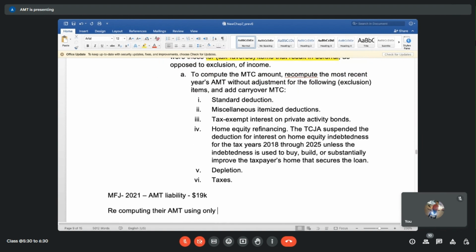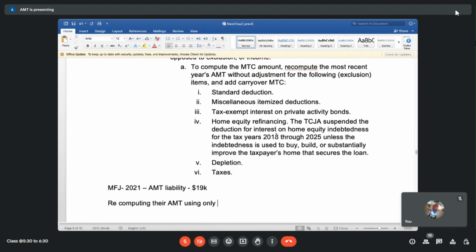Yeah, so they're recomputing without adjustment for the following. So recomputing AMT, okay, this way, without exclusion, maybe I'll put it. Without adjustment for the following exclusion. Okay, again, they're recomputing it, and if they do that, then let's say their liability comes to 8,500.